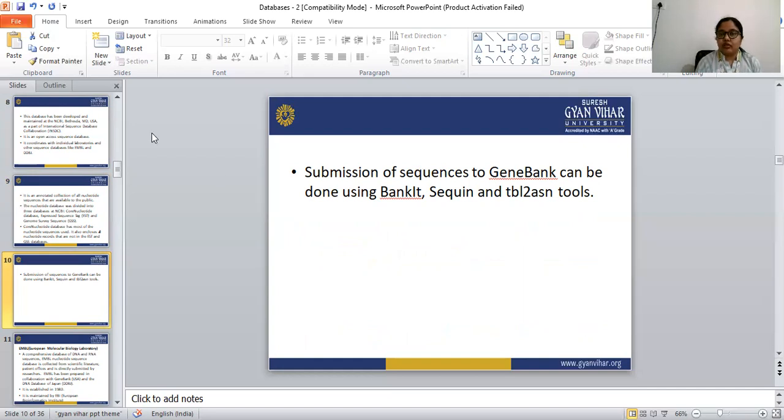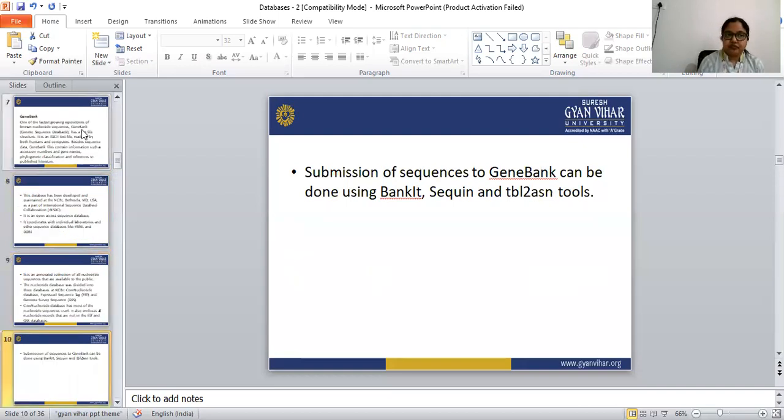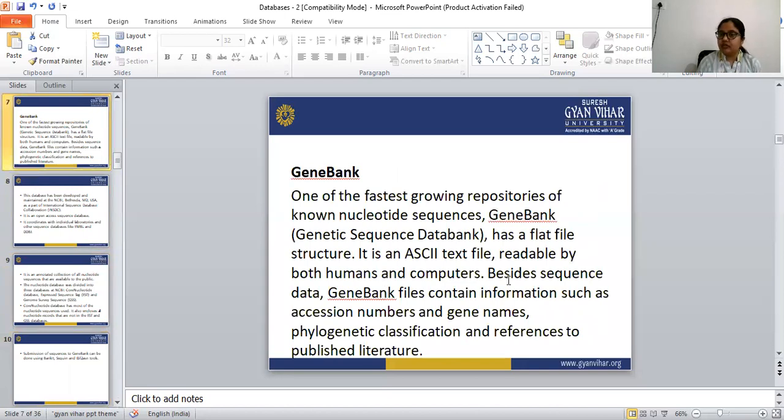So this is all about the GenBank database. GenBank contains all the nucleotide sequences, and it can be read by both humans and computers. It contains all the nucleotide sequence information, and also the accession numbers, gene names, and phylogenetic classification. All these things we can find in GenBank.